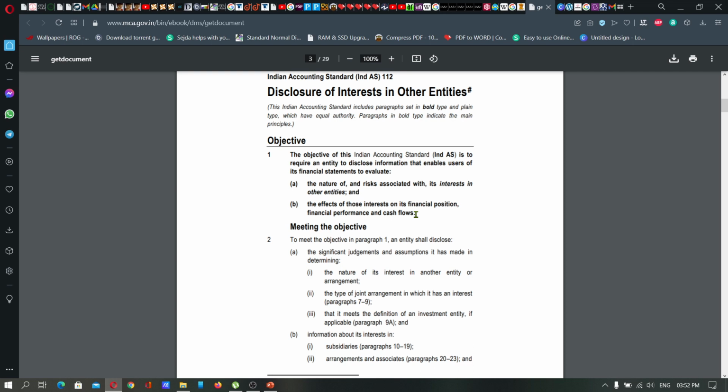And this standard specifically mentions that an entity should disclose any information relating to its interests in other entities, so that any risk associated with those interests and also the effect of those interests on its financial position can be understood. Not only financial position, but also financial performance and any changes in cash flows. It may be an inflow or an outflow of the entity. It should specifically comply with Ind AS 112.